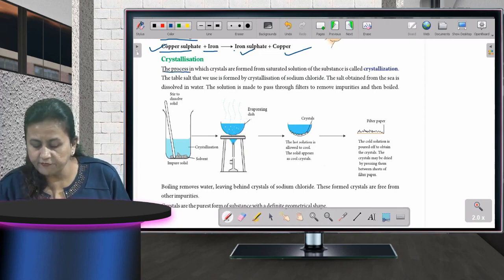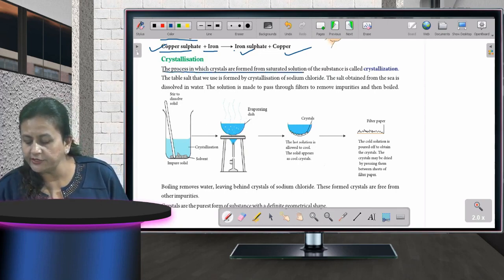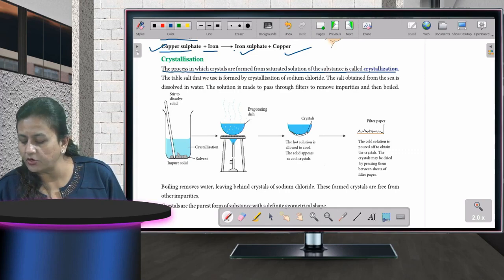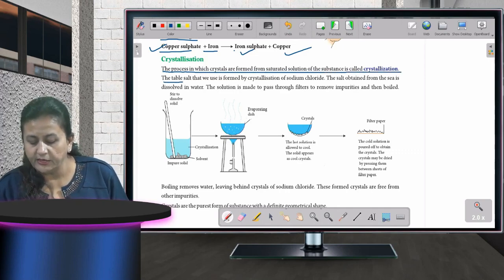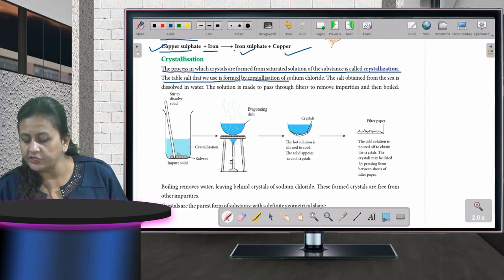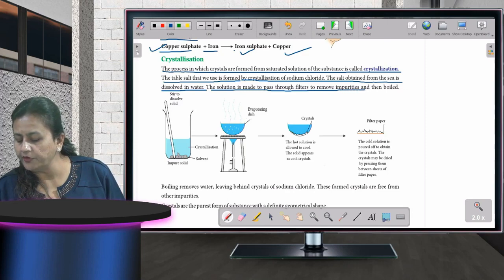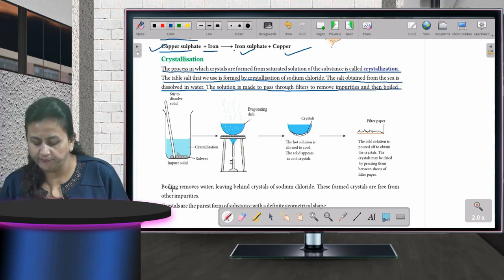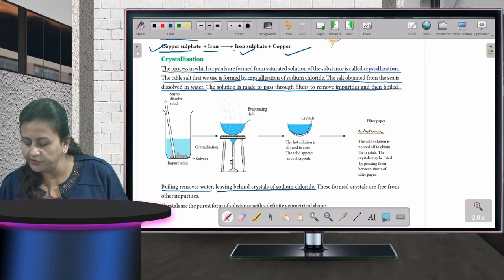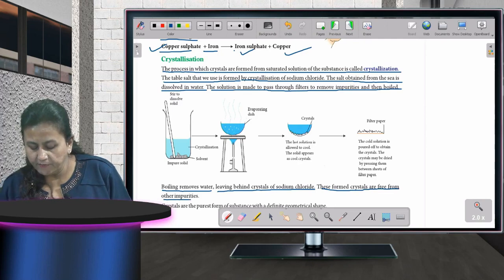The process in which crystals are formed from saturated solution of the substance is called crystallization. The table salt that we use is formed by crystallization of sodium chloride. The salt obtained from the sea is dissolved in water. The solution is made to pass through filters to remove impurities and then boiled. Boiling removes water, leaving behind crystals of sodium chloride. These formed crystals are free from other impurities.